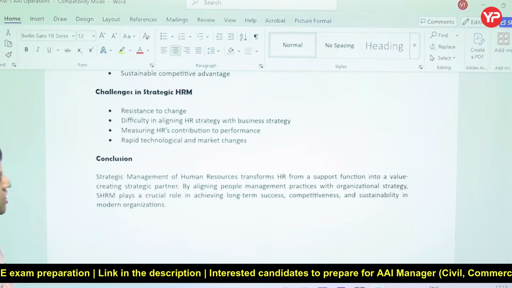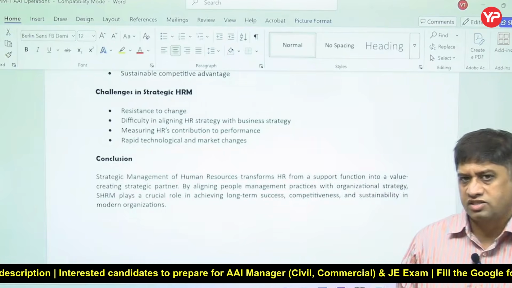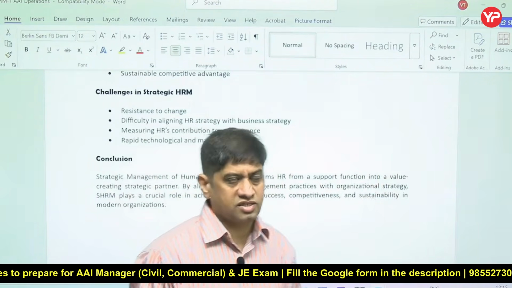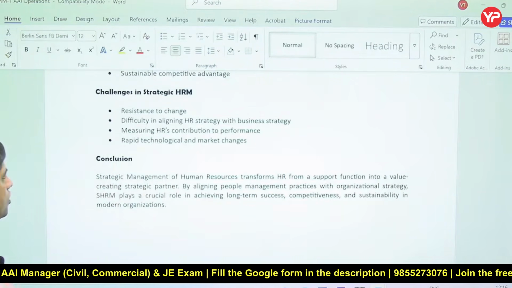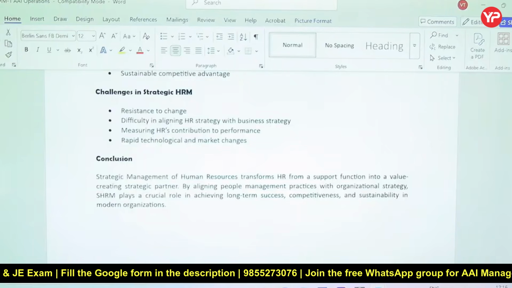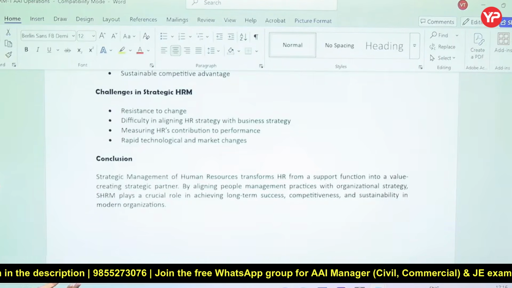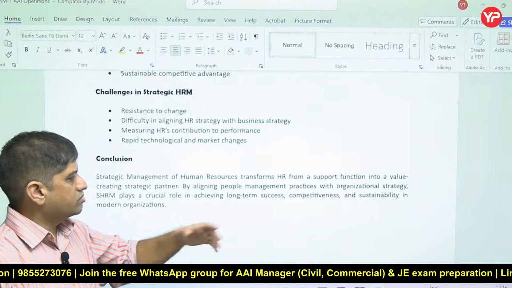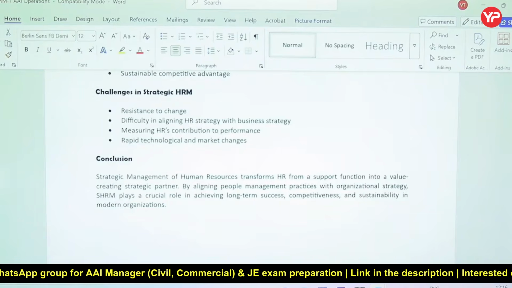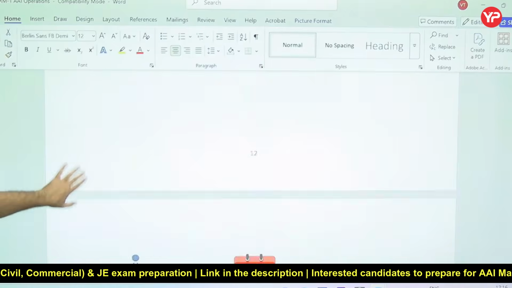But yes, there are challenges also. Whenever we want people to see the vision of the organization, the long-term vision, that is always challenging because there is a lot of resistance in doing that. And obviously rapid technological change and evolution is another challenge which is coming. So strategic management is about moving from typical routine job activities of HR to more strategic, goal-oriented, objective-oriented activities. So we have to fulfill the objectives of the organization.